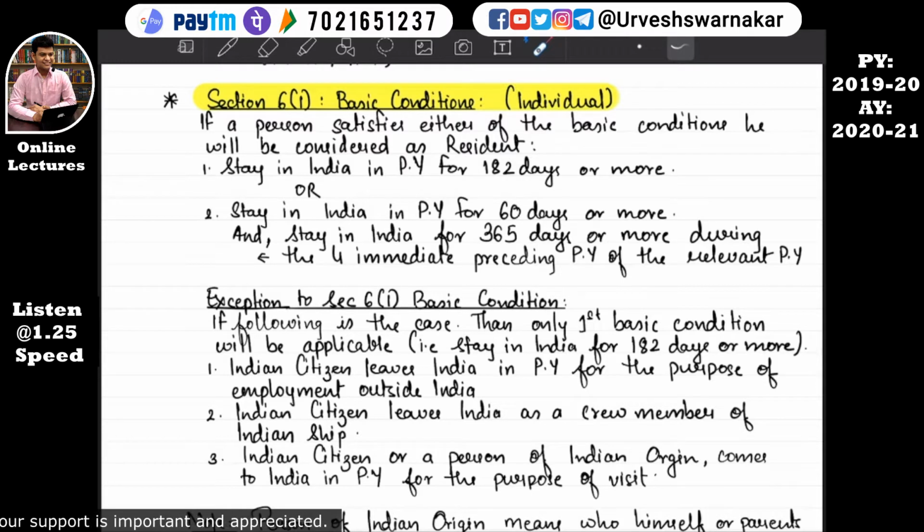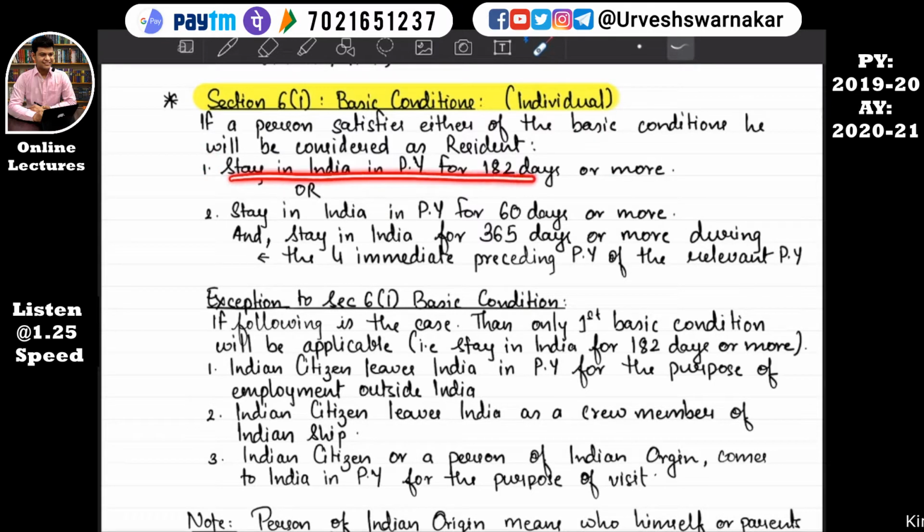Amitabh Bachchan satisfies either of the basic conditions, then he will be considered as resident. What are the conditions? Condition 1, the first basic condition, is staying in India in the previous year for 182 days or more. How many days? 182 days or more.